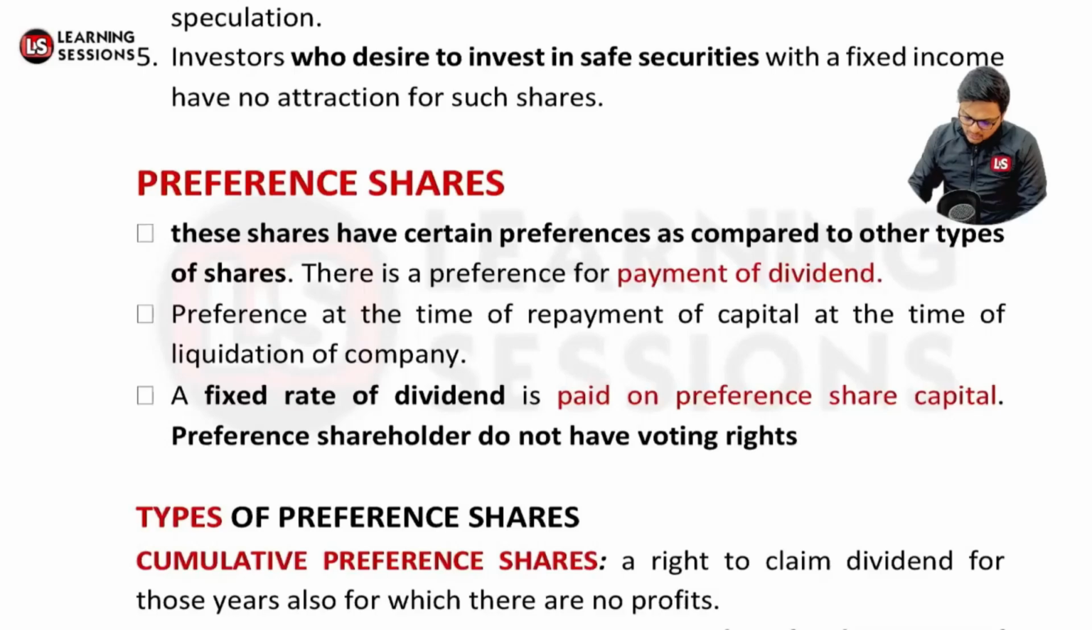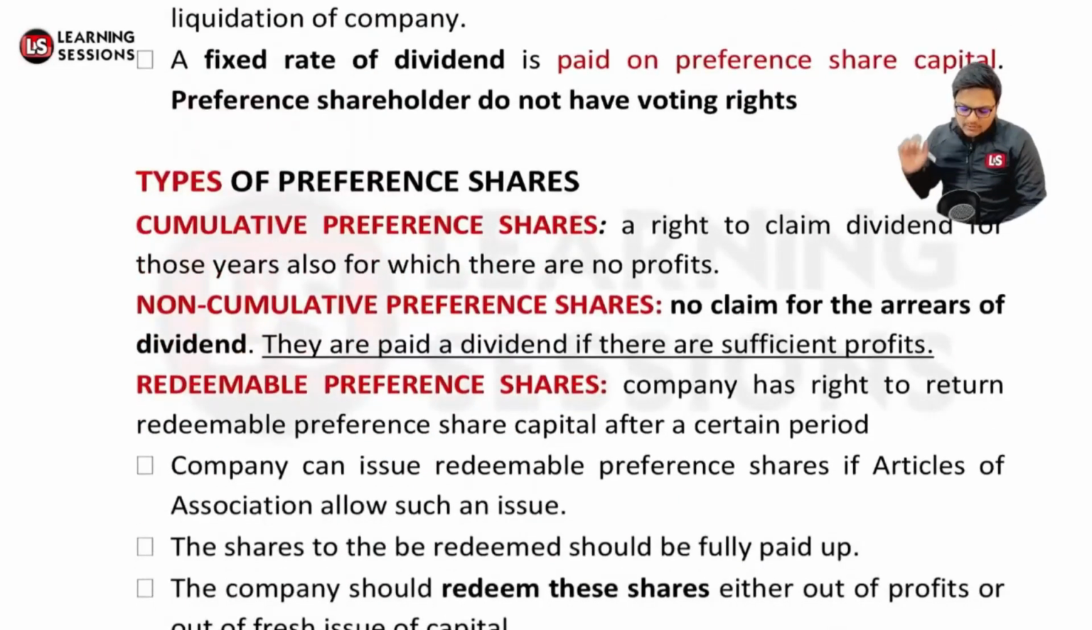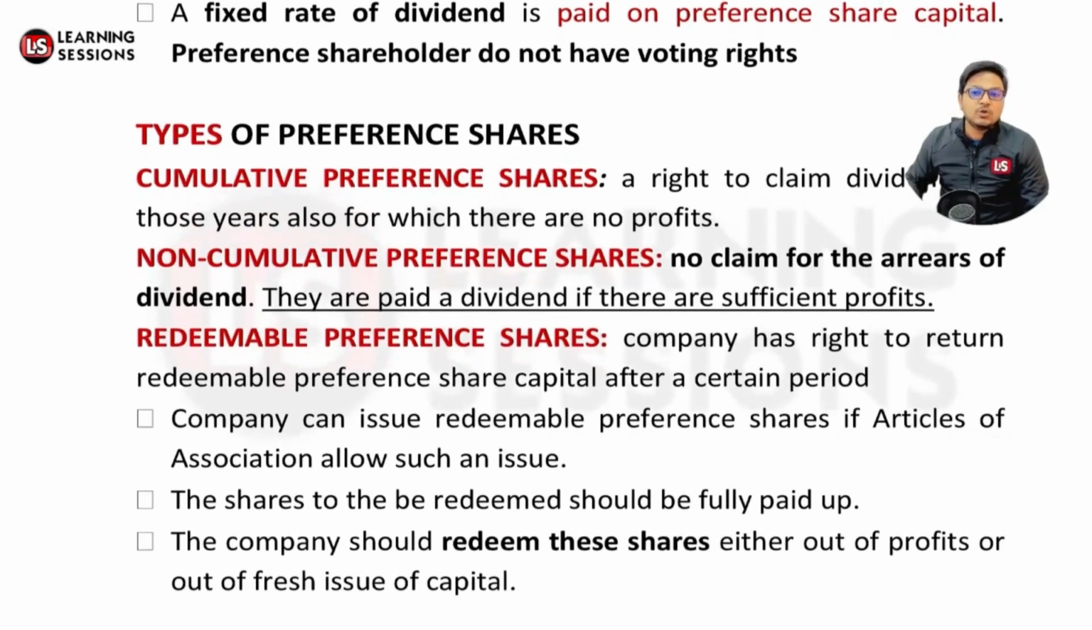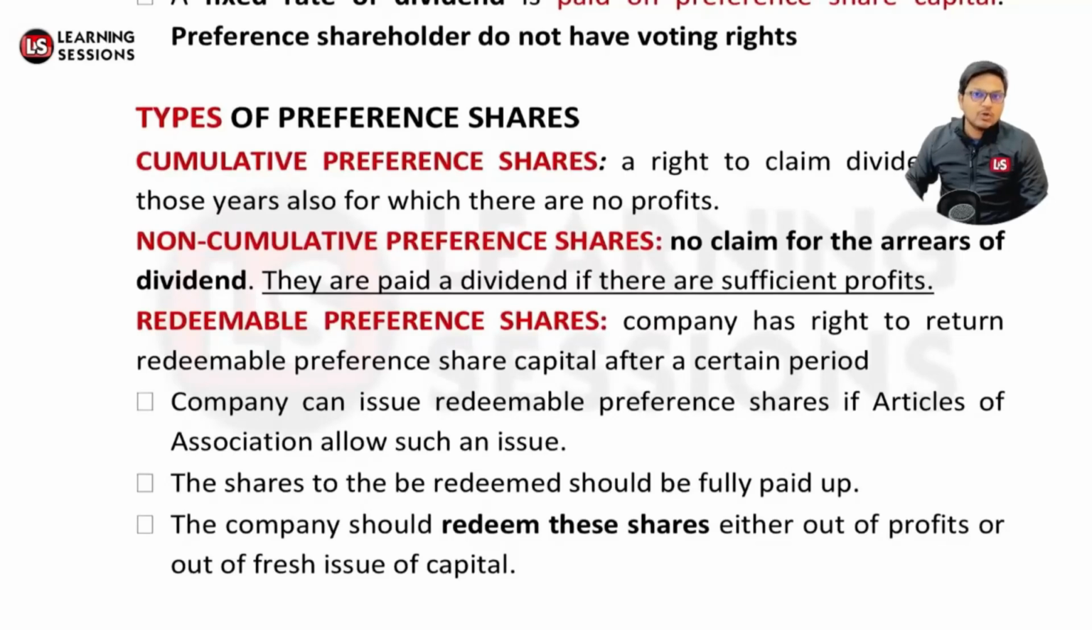And after that, it's related to the types of preference shares. Like I told you, cumulative preference shareholders can claim the dividend for such years when there were no profits. In the case of non-cumulative preference shares, there will be no accumulation of dividends for the years when there was no profit and the dividend was not announced. And the third one is redeemable preference shares. Those shares can be redeemed.